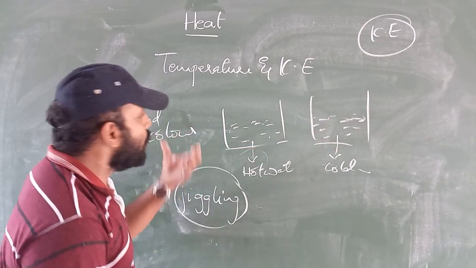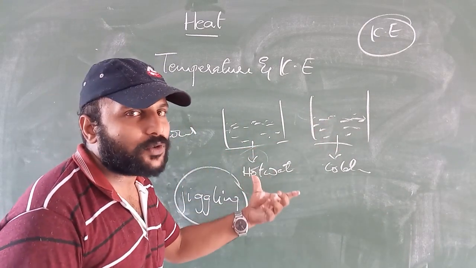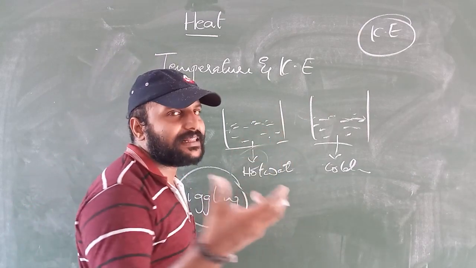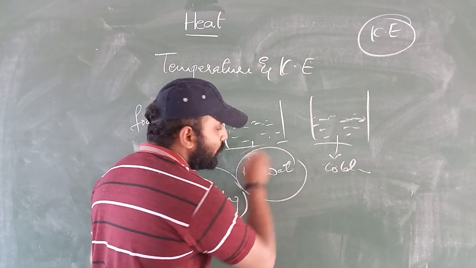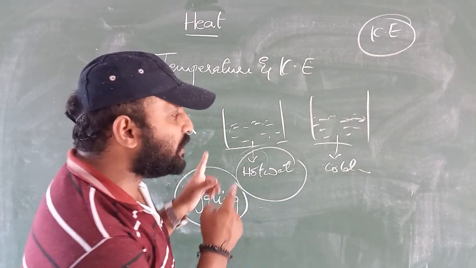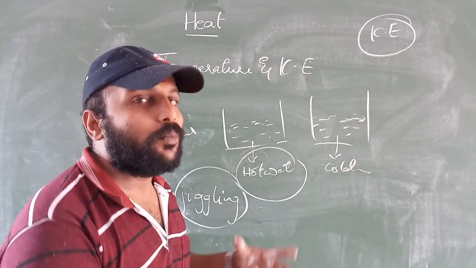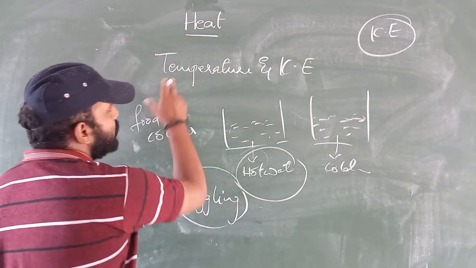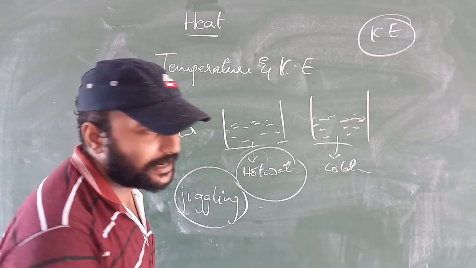So jiggling of the food color in the hot water is more because of what? Because of more kinetic energy. From where has it attained the kinetic energy? As you have taken hot water. It means if the temperature of the object is more, more kinetic energy will be present. Through this, we can have a relationship between temperature and kinetic energy.